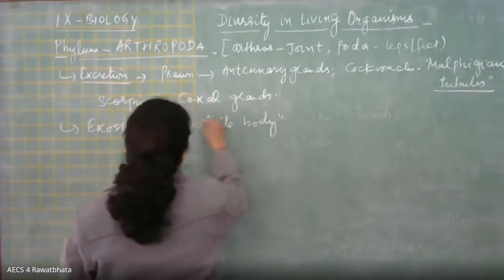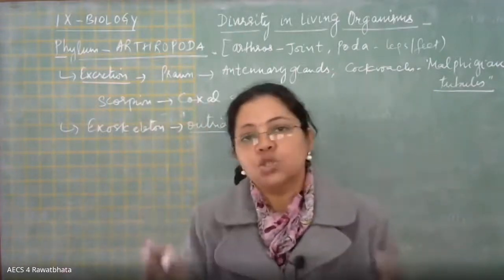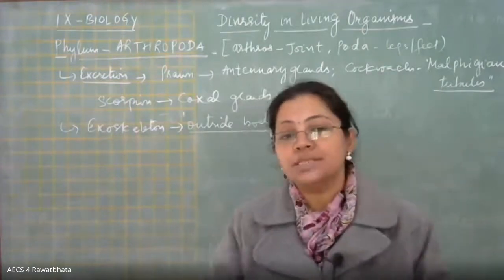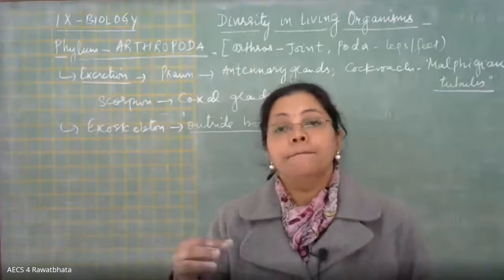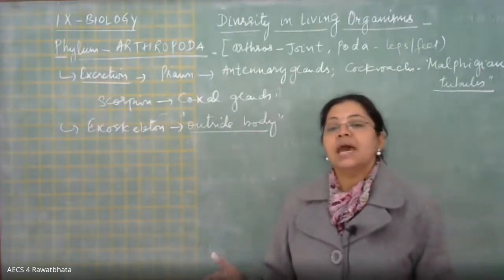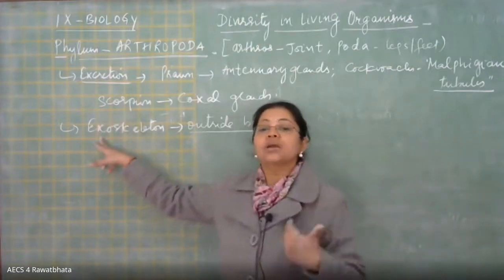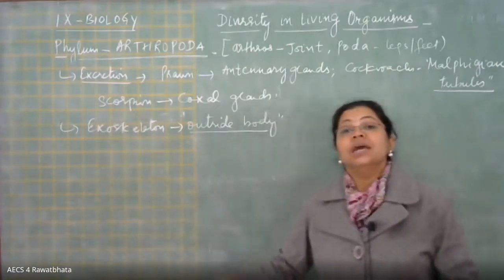Normally the conception we have in our mind is that skeleton occurs inside our body and gives protection and support, right? But skeletons are of two types, exoskeleton and endoskeleton. Exo means occurring outside our body, and endo means occurring inside our body.